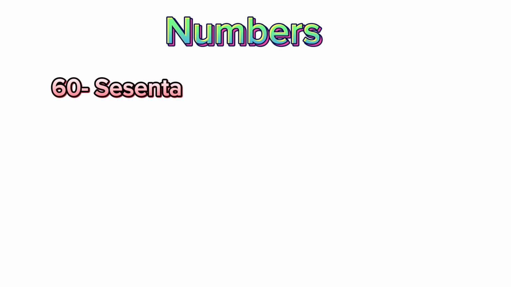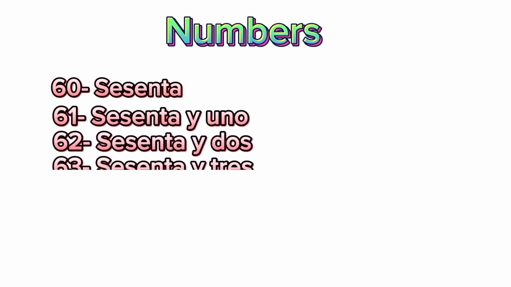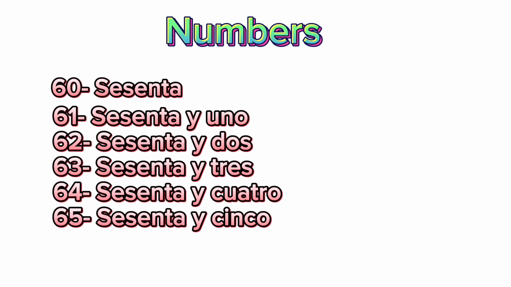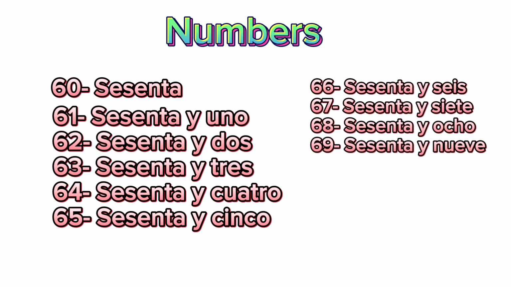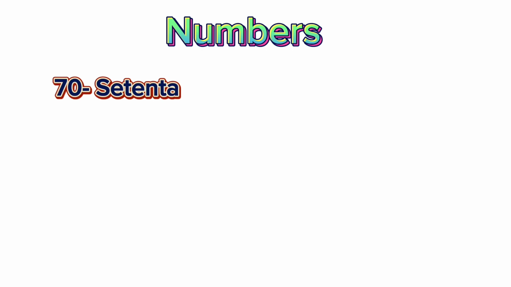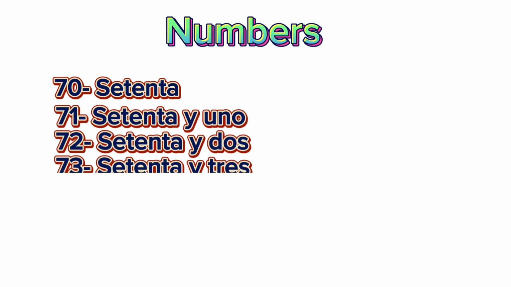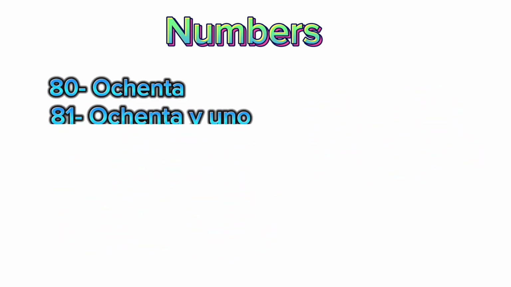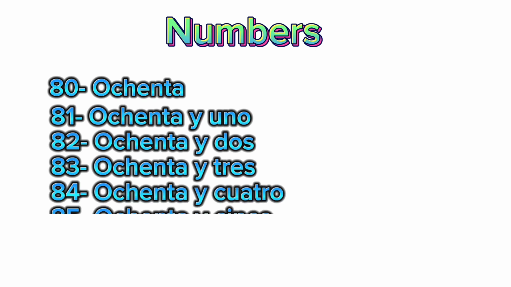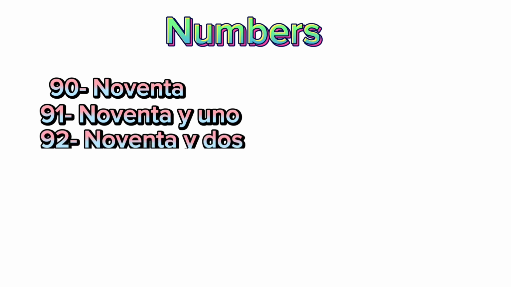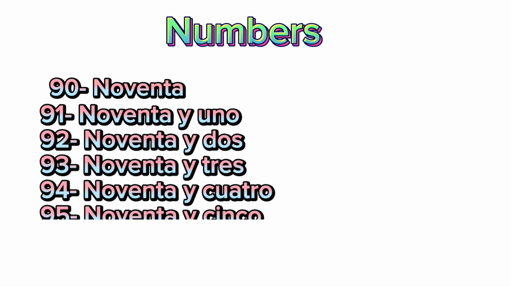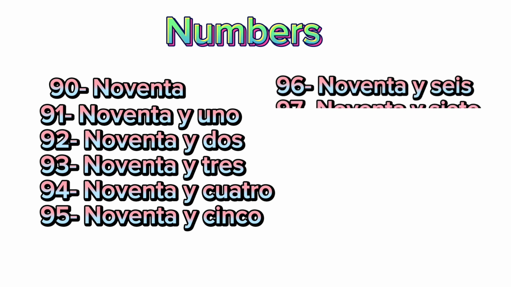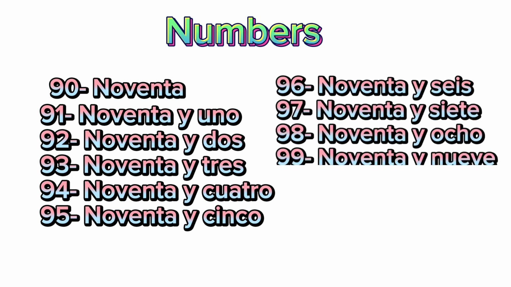For 60 also, 61, 62, 63, 64, 65, 66. For 70, that is 70, 71, 72, 73 and so on. For 80, that is 80, again 81, 82, 83 and so on. Now for 90, it's 90. So 91, 92, 93, 94, 95, 96, 97, 98, 99 and 100.